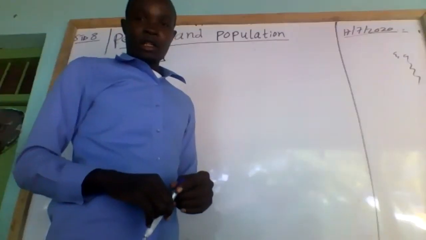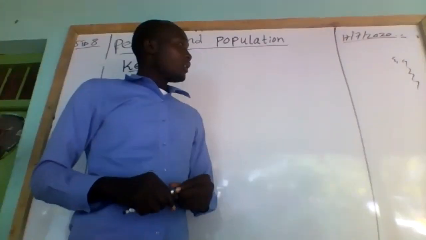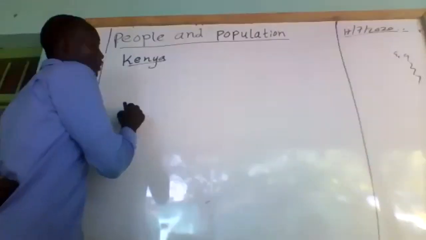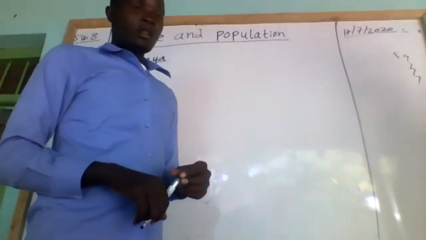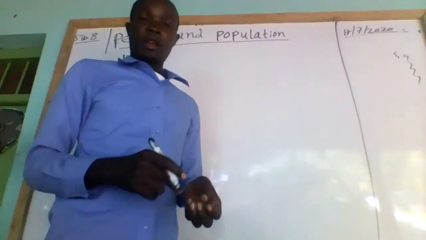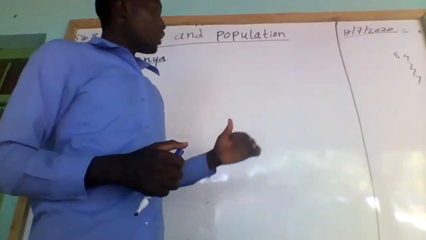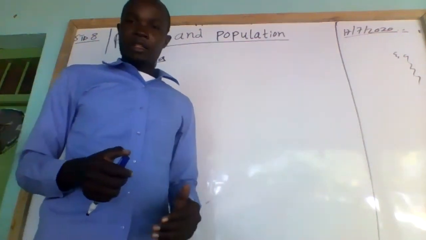Okay, thank you. So welcome for lesson today. Just all the way from standard 5. So I shall start with Kenya, the population of Kenya. We have the language groups: the Bantu, the Kushites, the Nilotes, and the Semites. I'm going to divide them. We are also going to look at the original homeland of these people one by one, the reasons for migration, and so on.